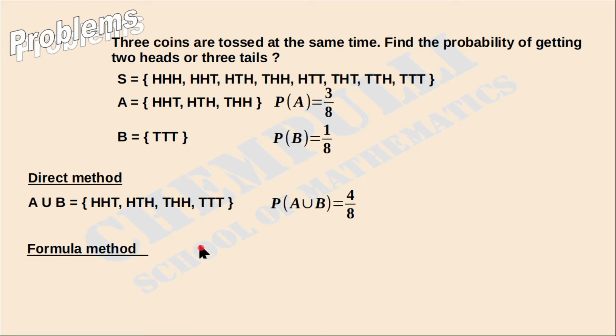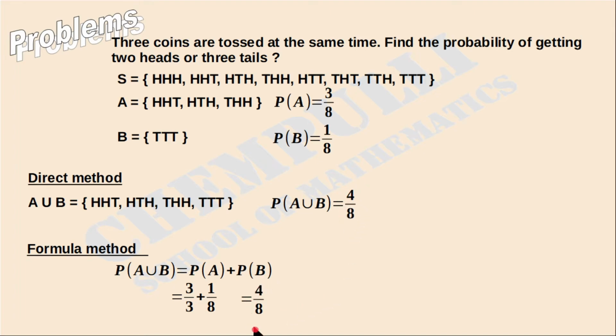If two sets are mutually exclusive, then in that case we can use the formula P of A union B is equal to P of A plus P of B. Then what is P of A? 3 over 8 plus P of B 1 over 8. That means we can write 3 over 8 plus 1 over 8. We will get the answer 4 over 8. Okay, that is the answer.